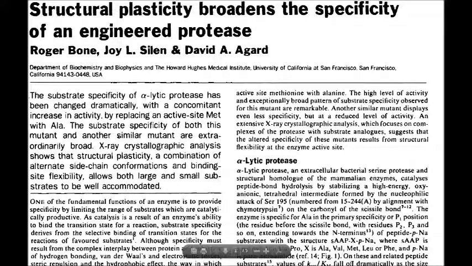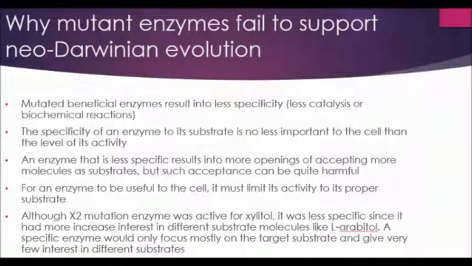If an enzyme becomes more specific to a substrate, it should become more active on it and less active on the other substrates. Also, the other way around, if it becomes less specific, it should become more active on some other substrates. The specificity of an enzyme to a substrate is no less important to the cell than the level of its activity. An enzyme that will accept any molecule as a substrate can be harmful. For an enzyme to be useful in the cell, it must limit its activity to its proper substrate.